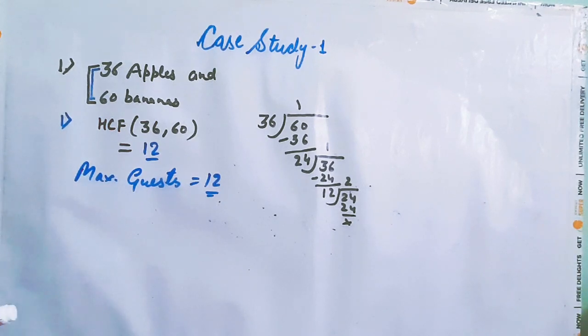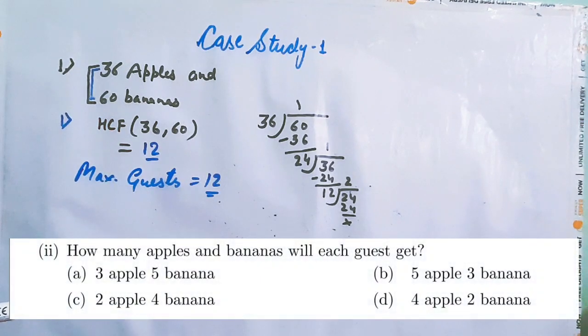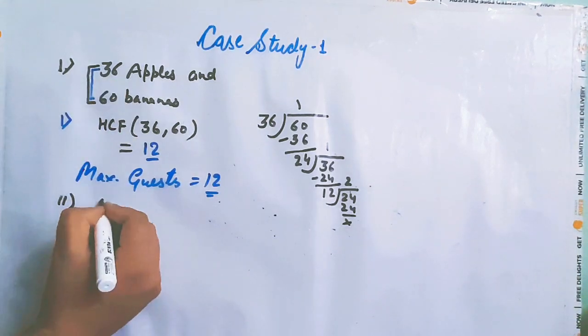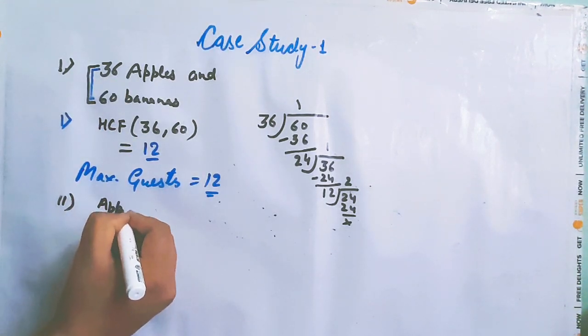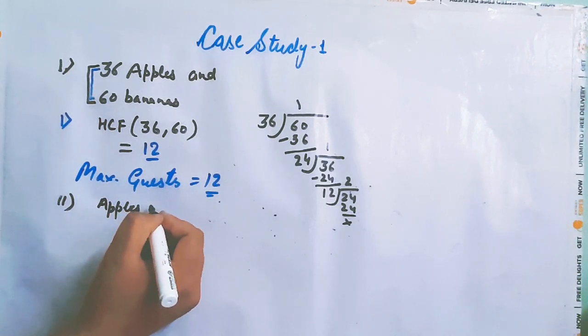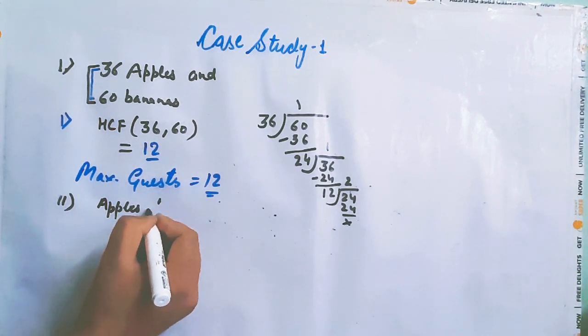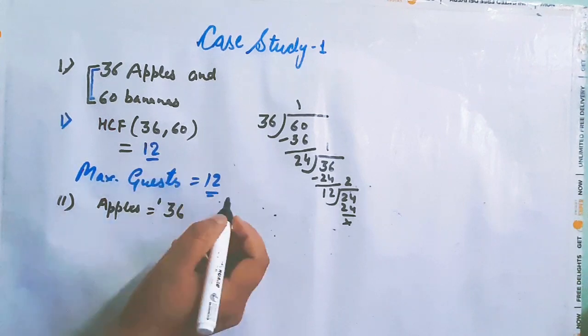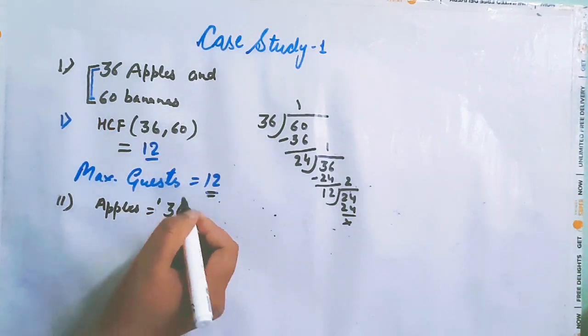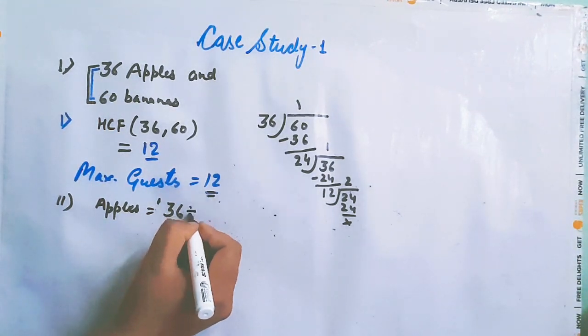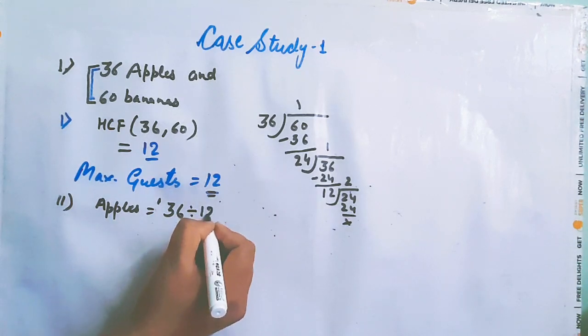Then, next is how many apples and bananas will each guest get? So apples are 36 and each guest is going to get 36 divided by 12, the total number of guests.